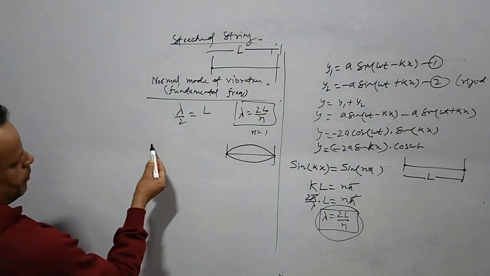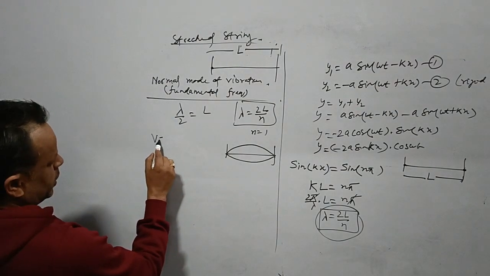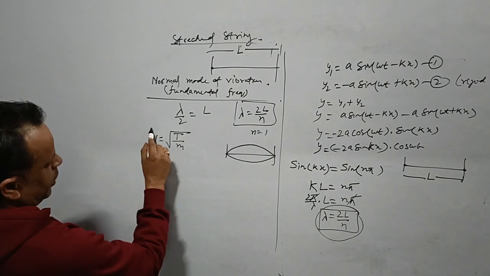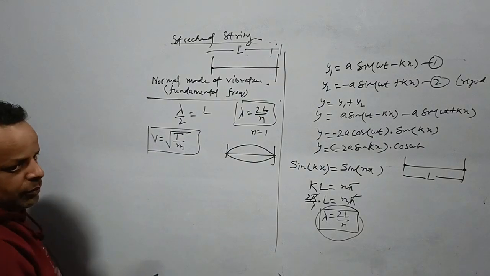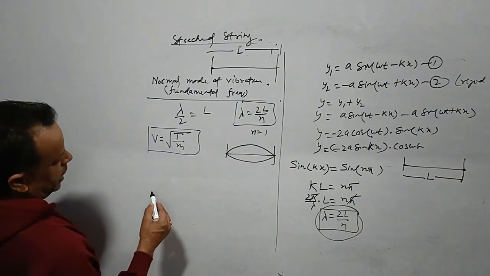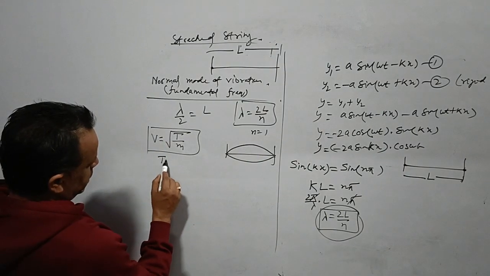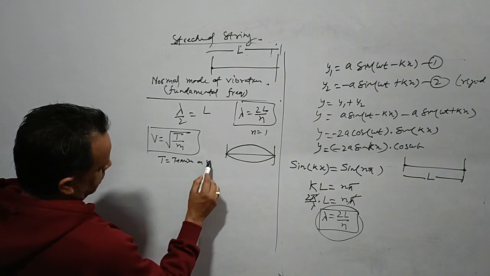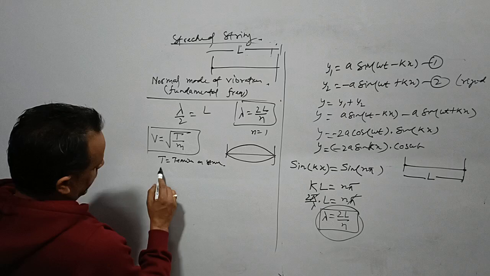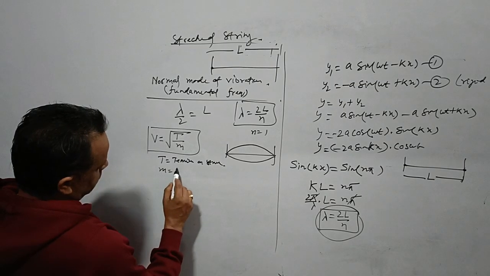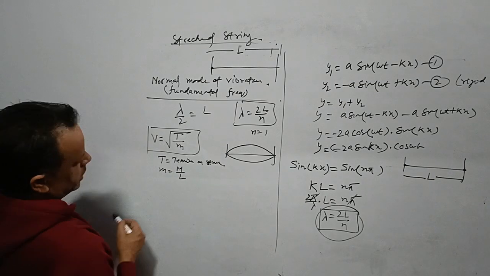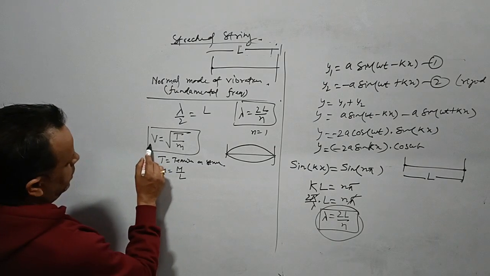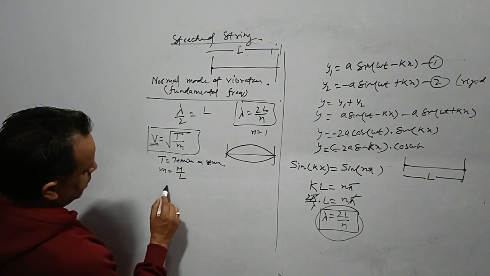And we know that the velocity of a wave in a stretched string is equal to root over T by m, where T is the tension on the string and m is the mass per unit length. We have to find the frequency.